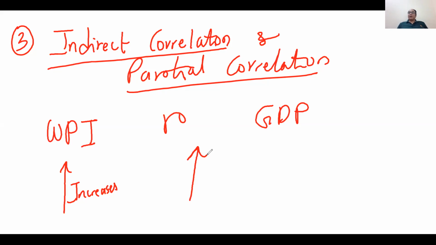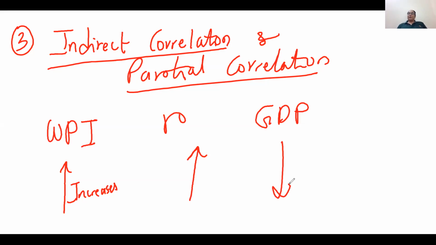For example, in the past 1 year, the RBI decreased the interest rate many times. Why? Because the inflation rate was very low, and when the inflation rate is very low, the chances of recession may come. So in order to avoid recession, the government is decreasing the interest rate so that more and more public will take loans and spend on their expenditure, so that demand will increase and recession will not come. So if the interest rate increases in the economy, then GDP will come down.